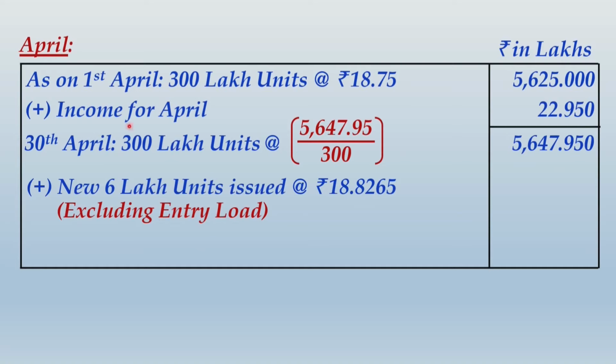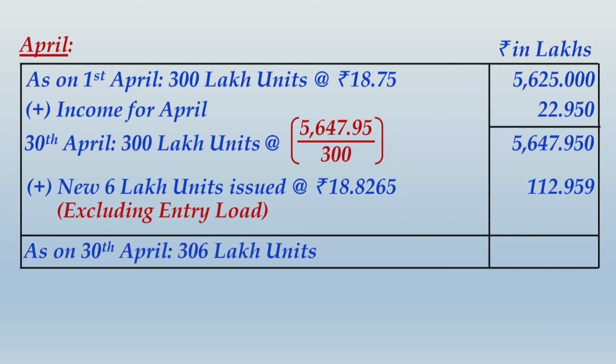Now can you please tell me what will you get if you multiply 6 lakh units to rupees 18.8265? The product is coming to 112.959 lakhs. Now obviously this was the value of the fund on 30th April. When you issue additional units, the value of the fund is definitely going to increase. So the revised value of the fund as on 30th April for 306 lakh units is coming to 5760.909 lakhs of rupees. Now what I want you all to do is write this working systematically, and then I take you ahead.